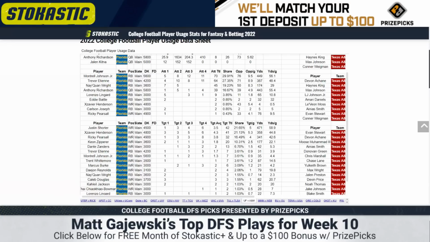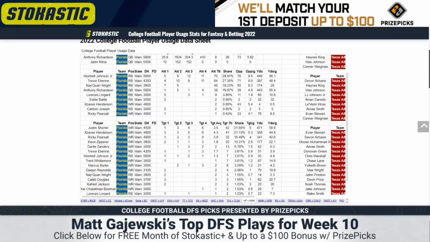It's Shorter 1, Henderson 2, Pearsall 3. And that's the exact inverse of their pricing. So I would just play Shorter. But they've recently started involving more pass catchers here. I don't know where this goes, and I'm a little hesitant to bank on any Florida pass catcher.